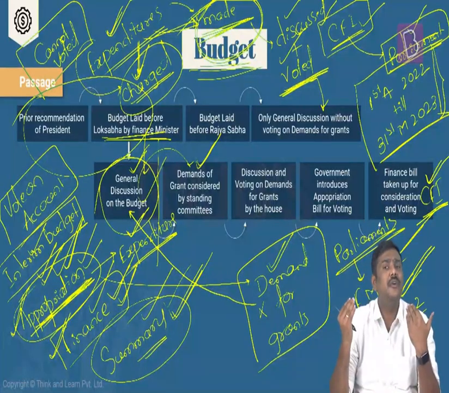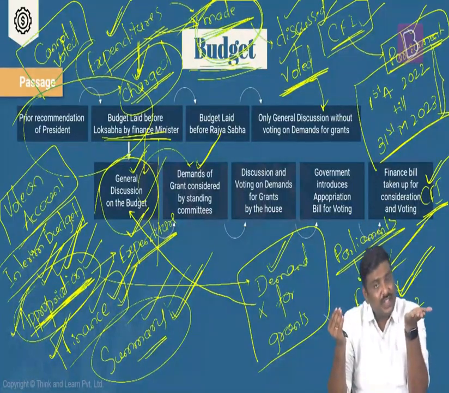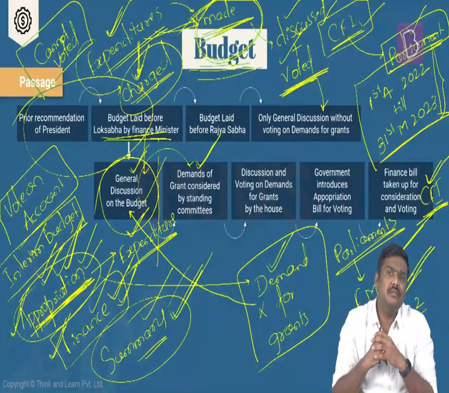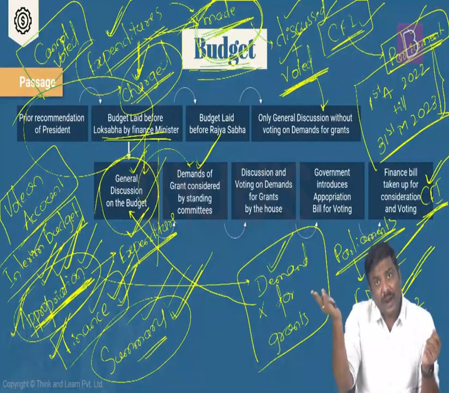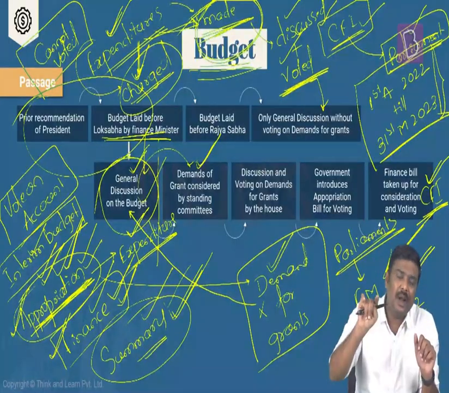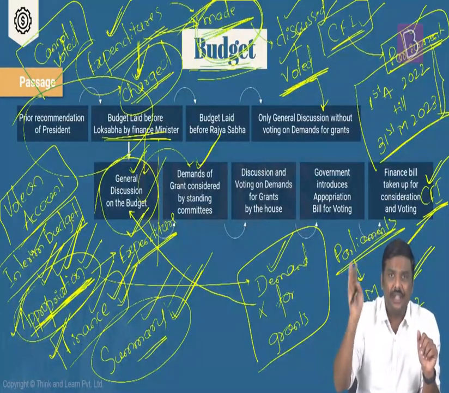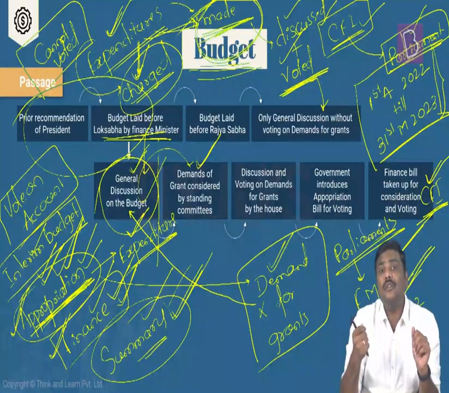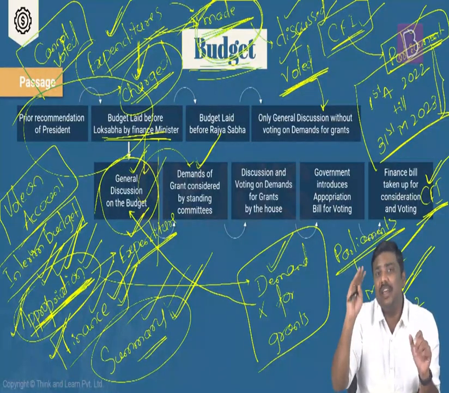And understand this. Some of you will be thinking, sir, what if the elections are held, the government which has announced a full budget will lose, that is, the party will lose the election and another party will win the election. In that case, what will happen? The party which will win the elections, or which has a majority, will form the government, and that particular party can come out with another budget. The new government can come out with another budget. Generally, it is called a mid-year budget.